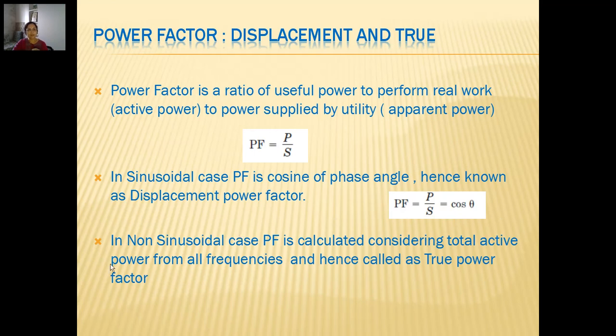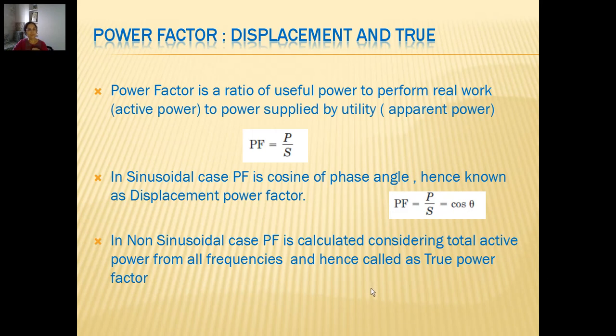But in the non-sinusoidal case, the power factor is calculated considering total active power from all frequencies, and hence it is called true power factor. So this cos theta will be only between two fundamental components, voltage and current, V1, I1. But now this cannot be the definition of power factor, because we need to accommodate all active power from all frequencies which are available, and so it is called true power factor.